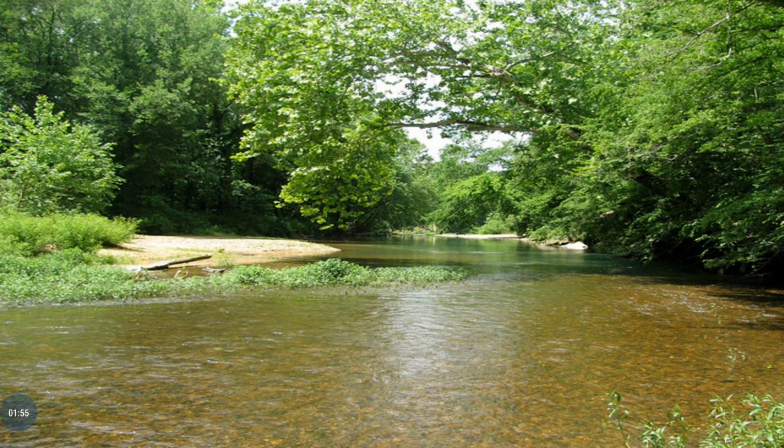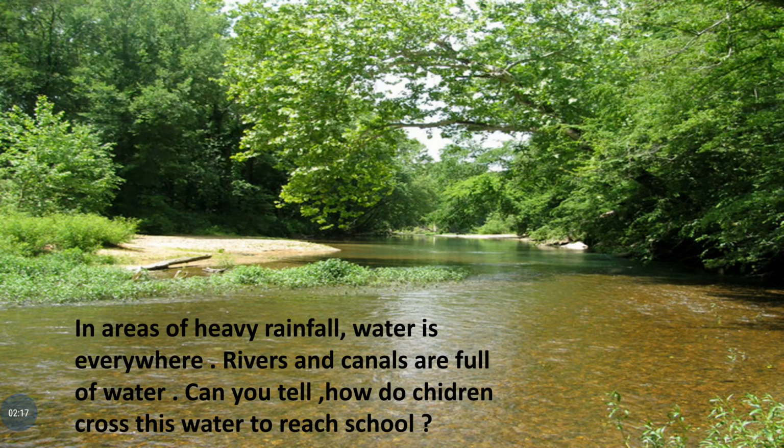You can see this area is filled with water. Areas of heavy rainfall have such situations. Some parts of these areas may get filled with water, or rivers or canals get filled with water during rainy seasons. In areas of heavy rainfall, water is everywhere. Rivers and canals are full of water. Can you tell how children cross this water to reach their school?